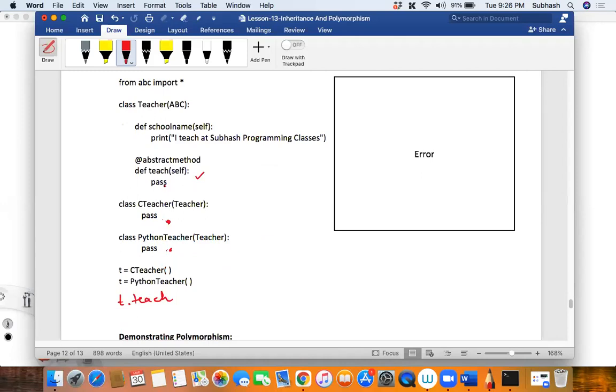An abstract method will never have a definition, okay? And we have no definition for this teach method, isn't it? So that is the reason Python says that whenever you have an abstract method, its definition must be given in the child classes deriving from the parent class. Is that clear? And that is why this is giving you an error. Very simple: whenever you have an abstract method, that method has to be overridden in the child classes. If you don't override it, you will get an error. Clear? Easy to understand? What do you feel? Shall I proceed further?